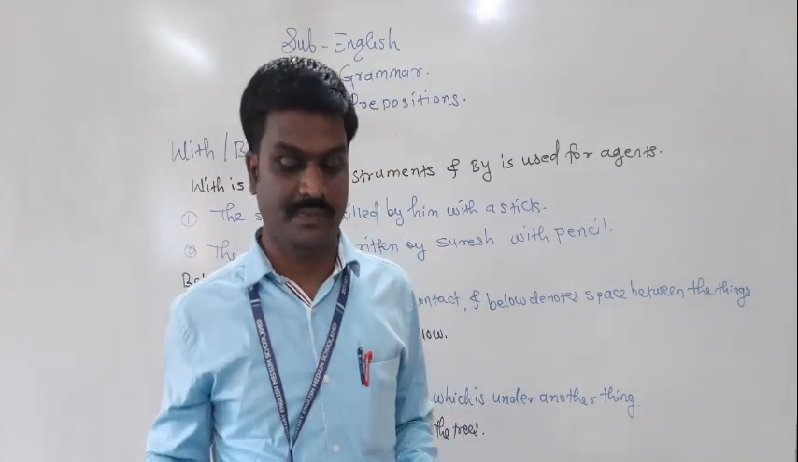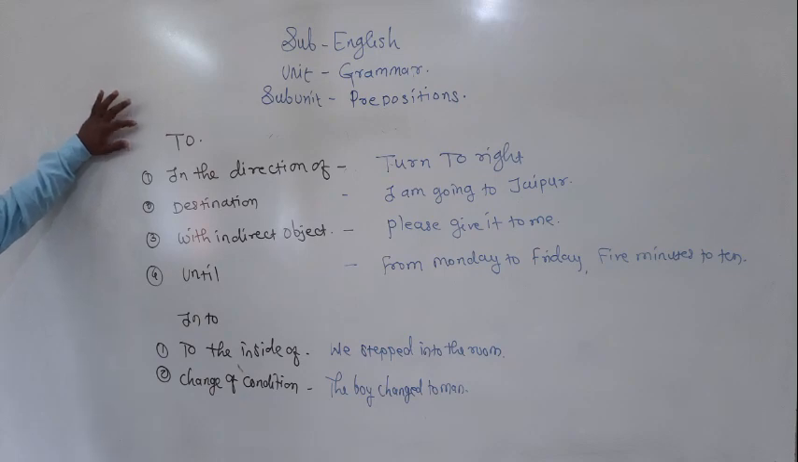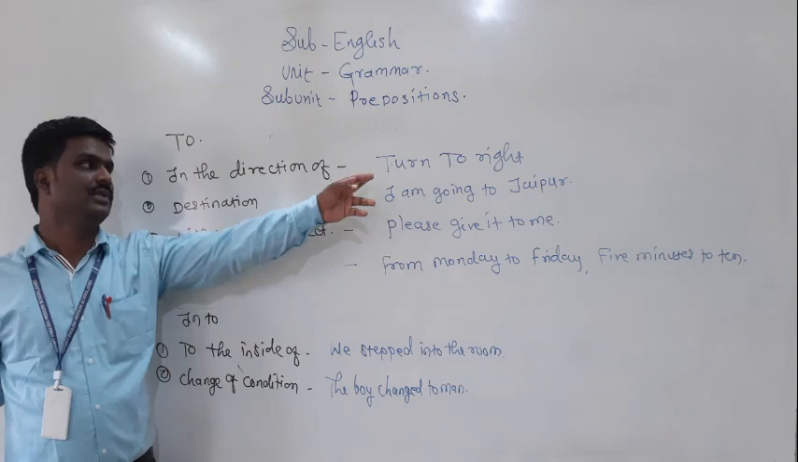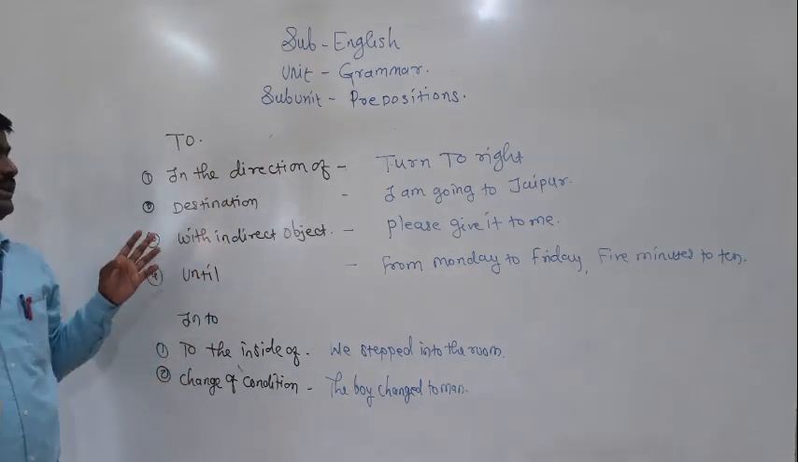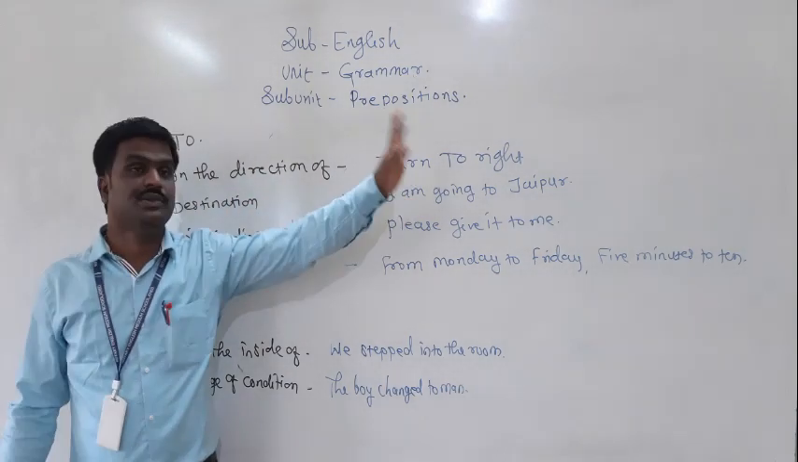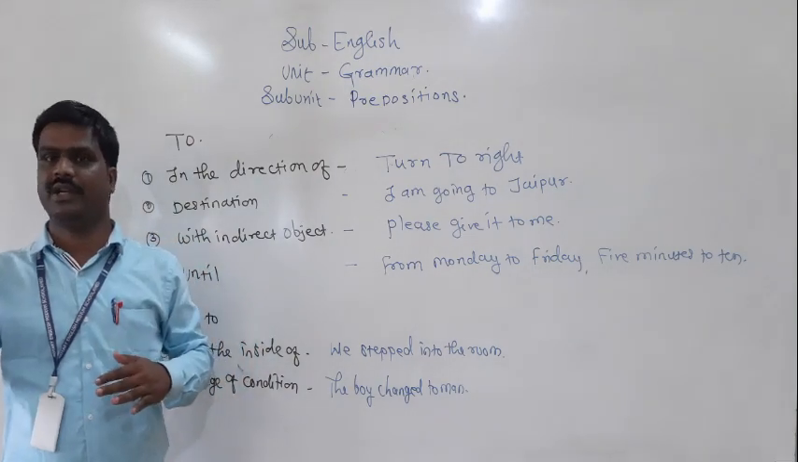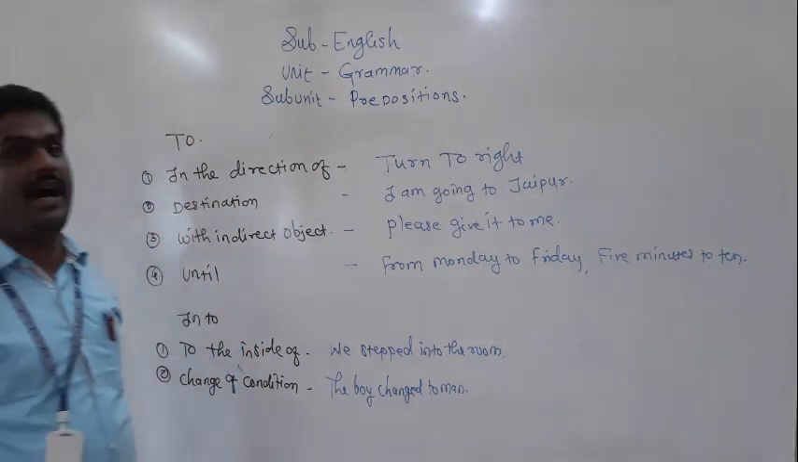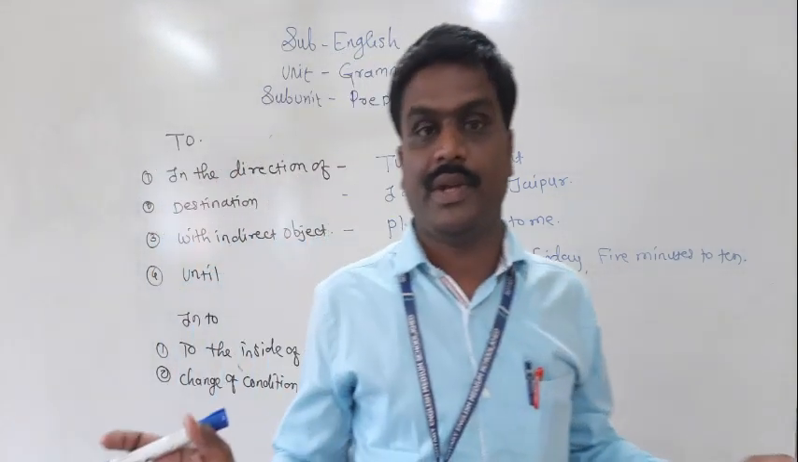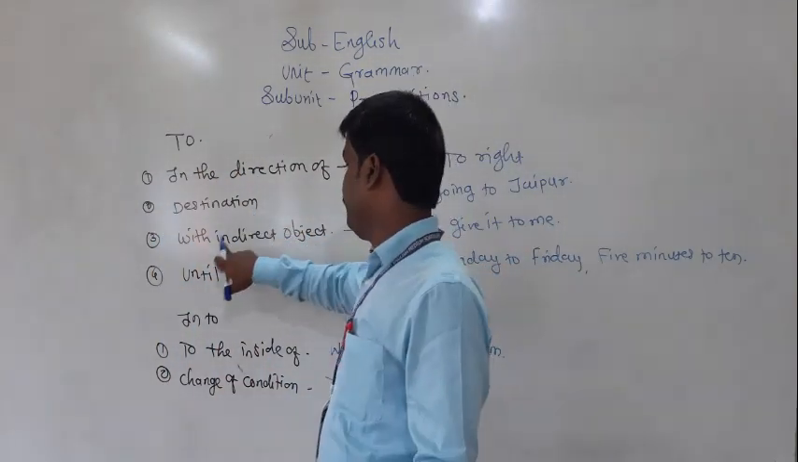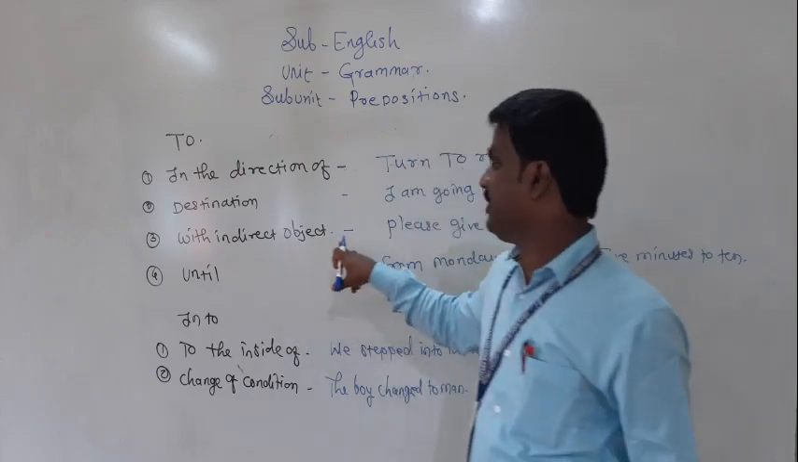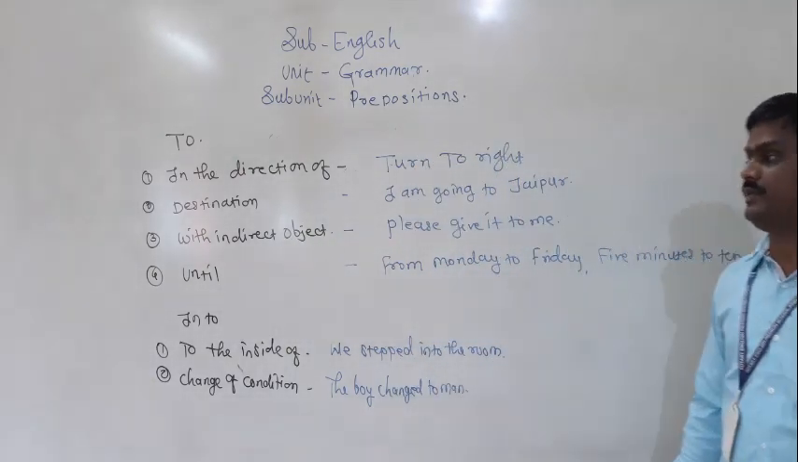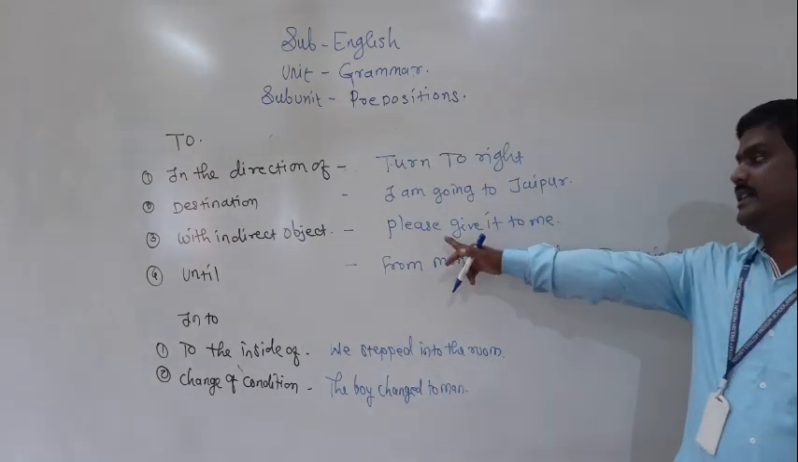Understood this? The next preposition is "to". "To" we use in the direction of, to denote directions. Turn to the right, turn to the left. Then destination: I am going to Jaipur. I am going to Rajasthan. Also, to denote the destination with an indirect object, we use "to" with an indirect object.